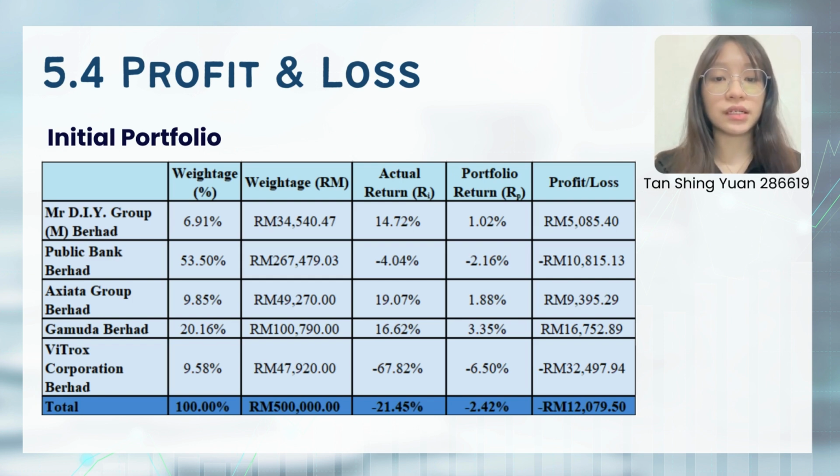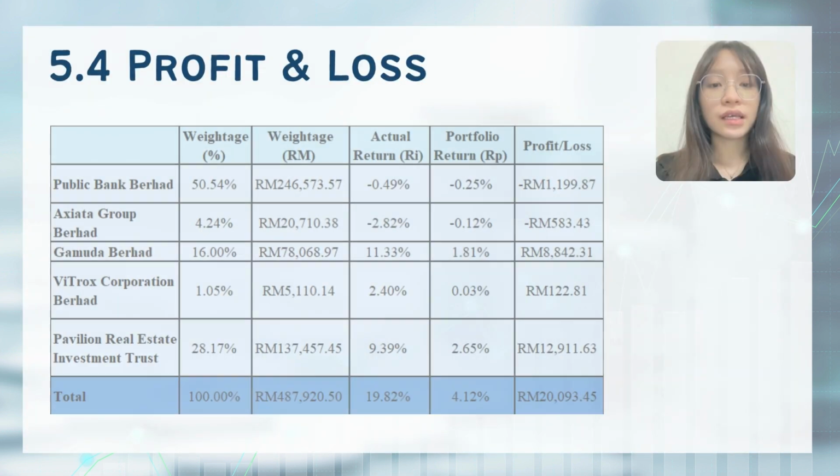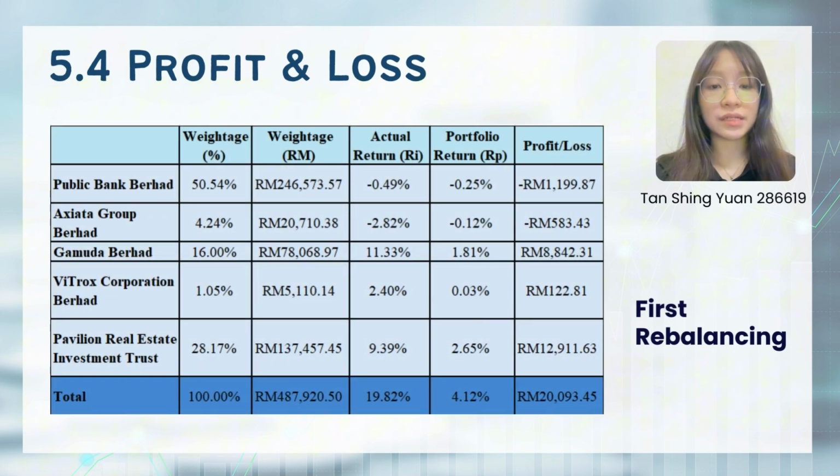Since we had earned the least profit from Mr. DIY Group Berhad, we stopped to invest in the company and invest in Pavilion Real Estate Investment Trust in our first rebalancing process. After we done the first rebalancing process, we earned around 20,000 ringgit of our investment fund.